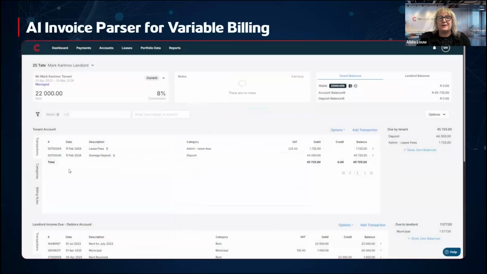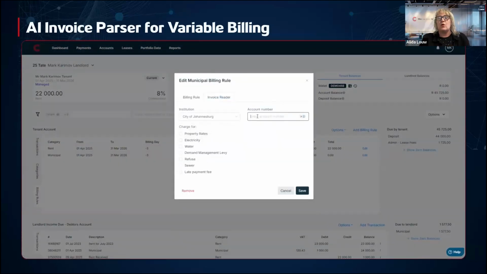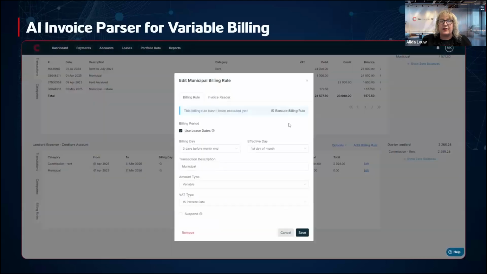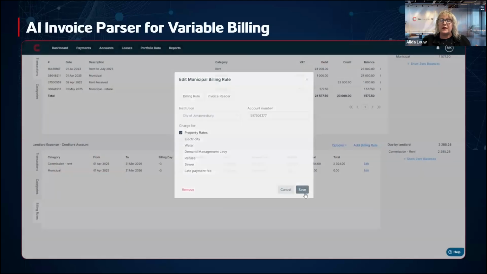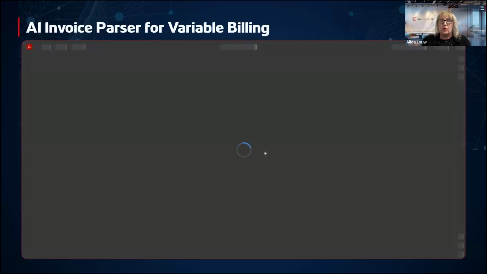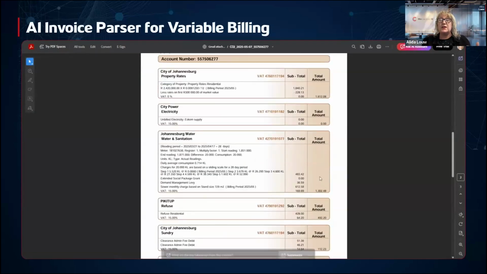Right, so how does it work? It is really simple. Technically, the setup for your AI invoice parser only needs to be completed once. It is only once off. So you're going to do it once and then never again. Forever going forward, your setup is completed. Once your setup is complete, it gets really simple, because forevermore, when you receive that mail with your municipal invoice, you're now only going to forward that mail to the AI invoice parser.